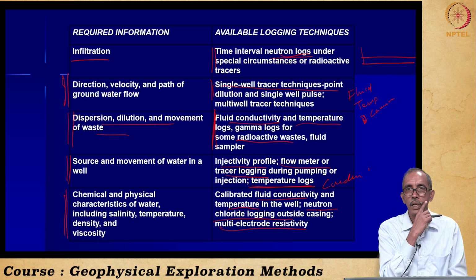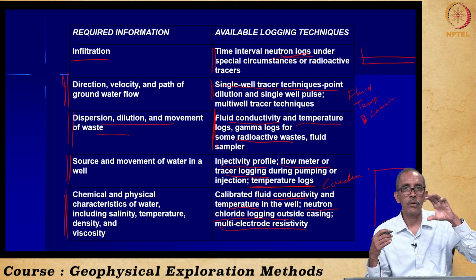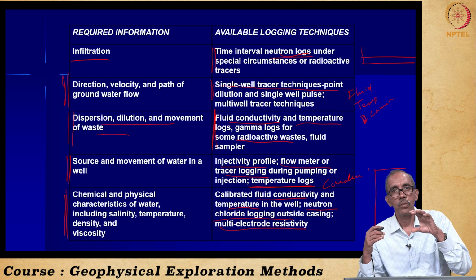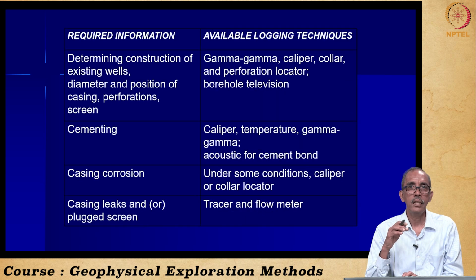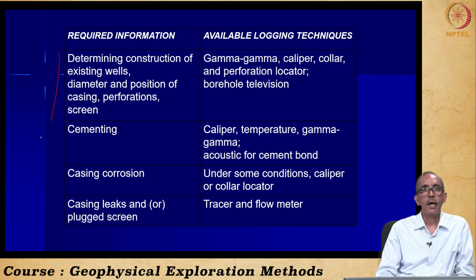Obviously, resistivity log. We had seen how the resistivity log helps to discriminate the contaminated zone from the less contaminated zone. We have seen wherever we have fresh groundwater, the electrical resistivity which we are measuring will be comparatively higher than the zones which have saline water. In saline water, electrical resistivity will be very, very less. So we are able to distinguish zones which have fresh groundwater from the zone that has saline groundwater.